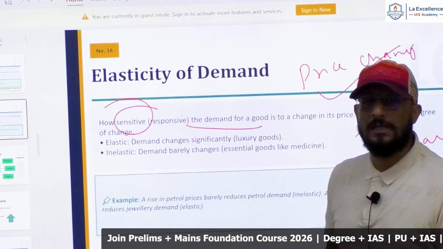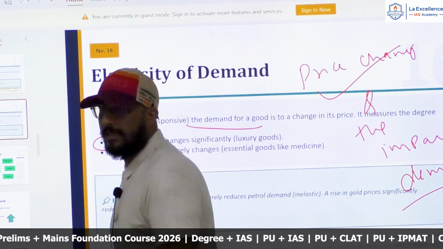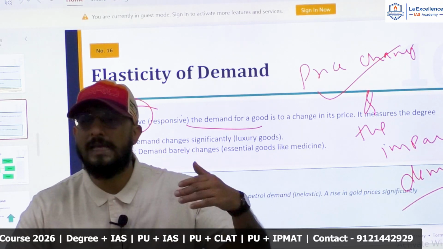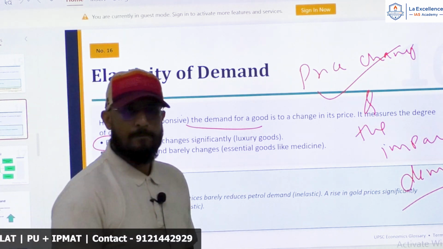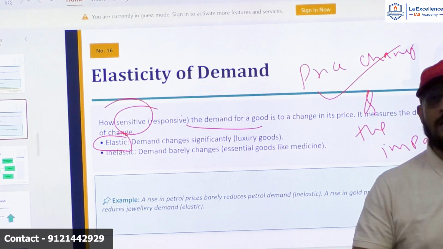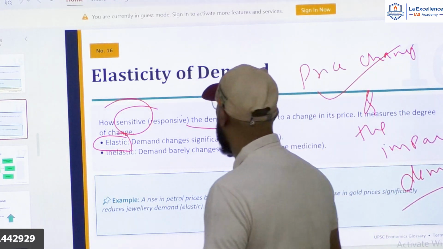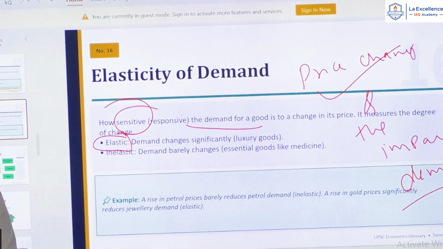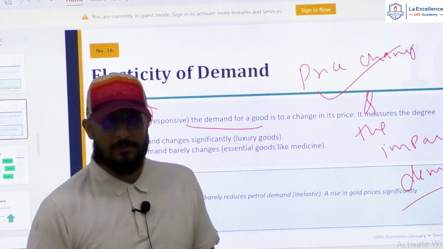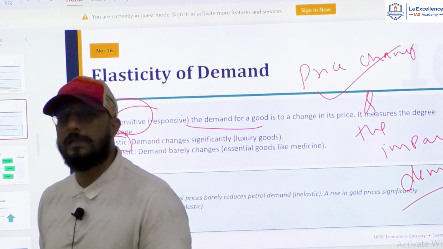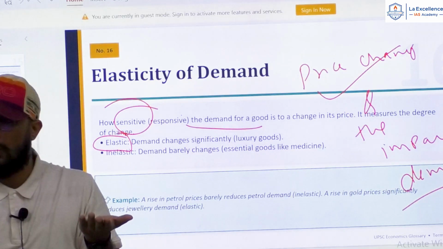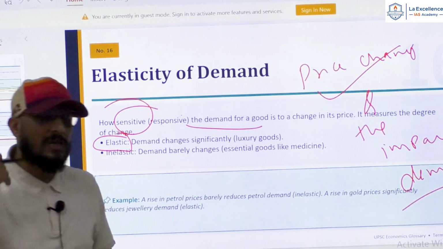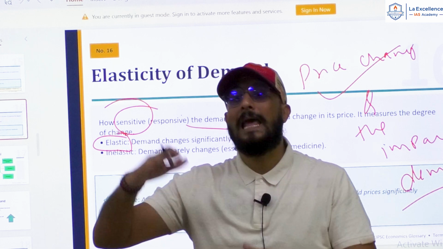See, in some goods and services, demand is very elastic. Elastic demand means if the price changes a little bit, the changes in demand will also be a lot. Right? If the price changes a little bit, demand also changes significantly. Right? For example, luxury goods. In luxury goods, let's say iPhone, if the price increases too much, demand will reduce a lot also. Getting my point?